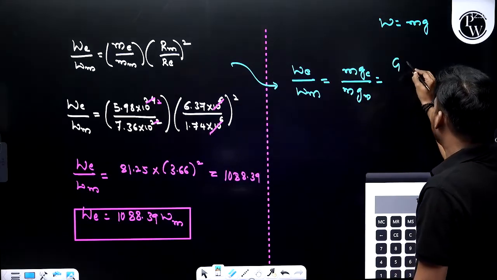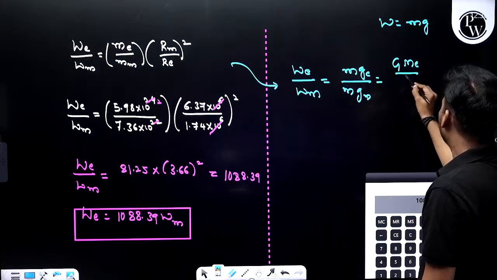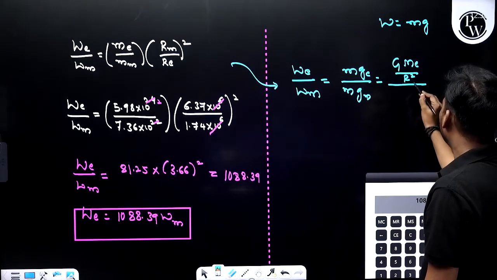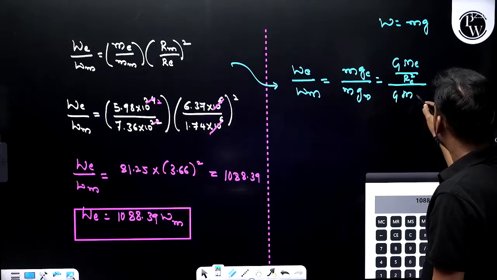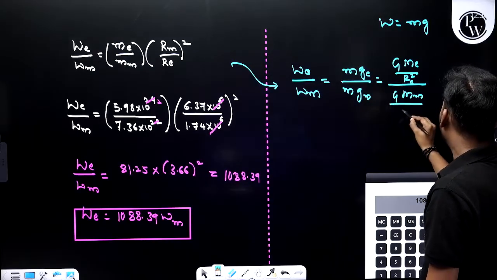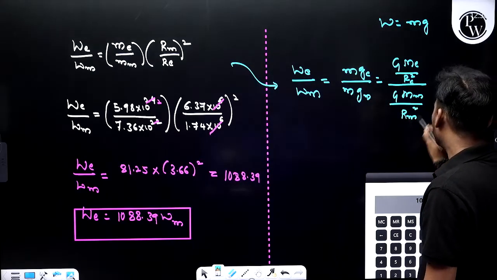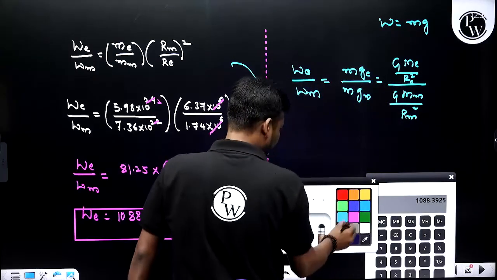So here g is G times mass of the Earth divided by rE squared, and here G times mass of the Moon divided by rM squared.